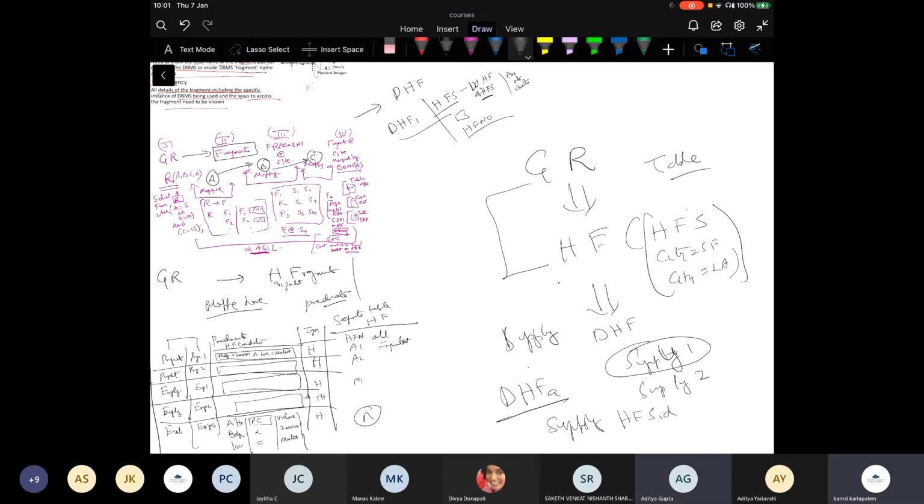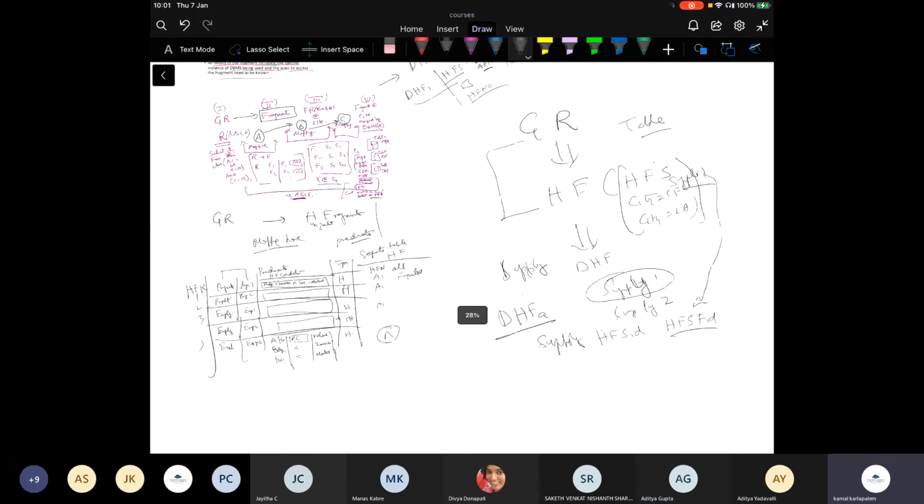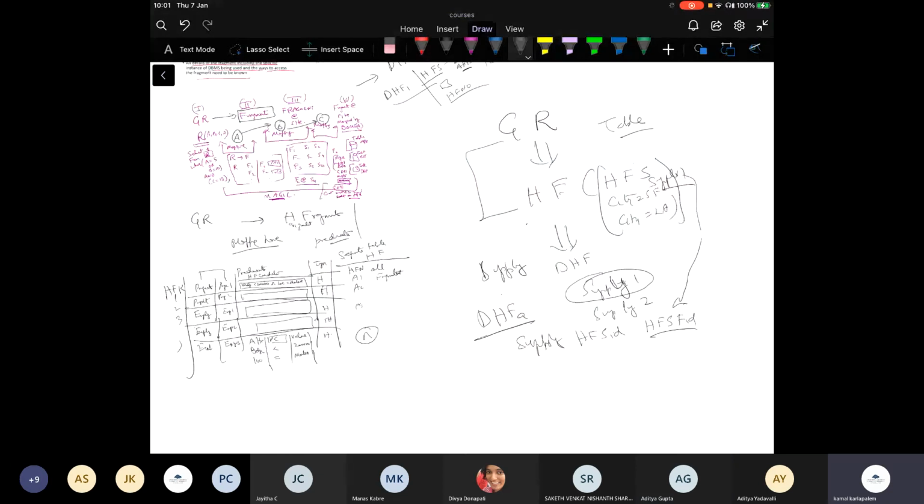And in this horizontal fragmentation scheme, I need to store the fragment ID, that it is supplier 1. And then I add anything else that I want to add. Is that part clear? So the design of these tables for storing these mappings becomes a more interesting and challenging piece of work.